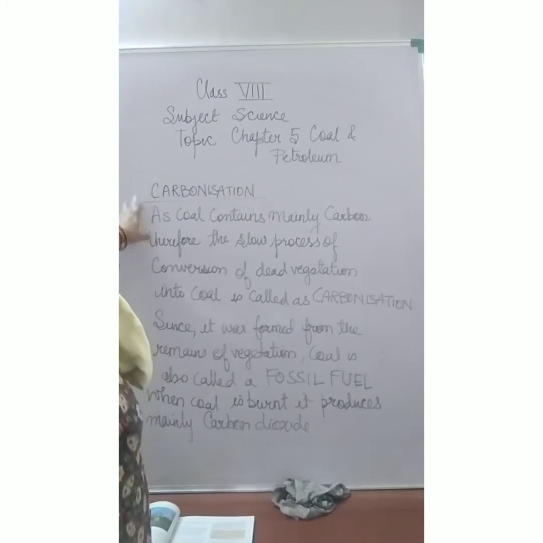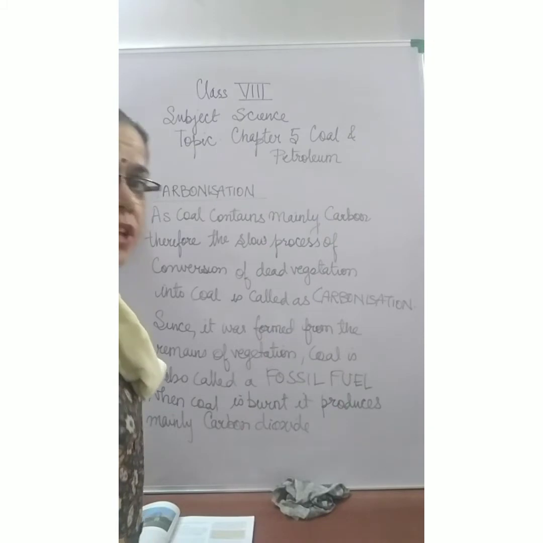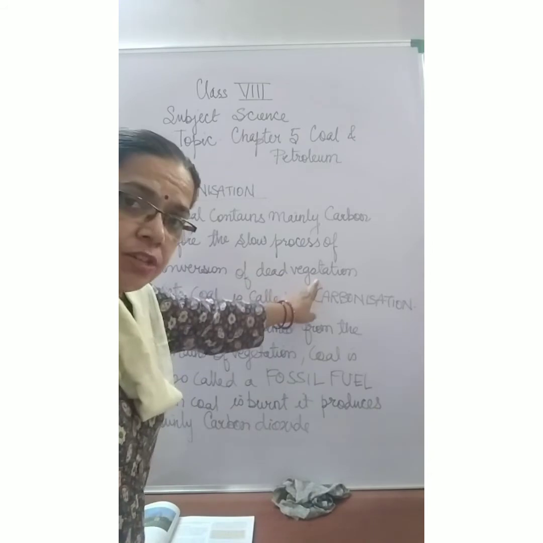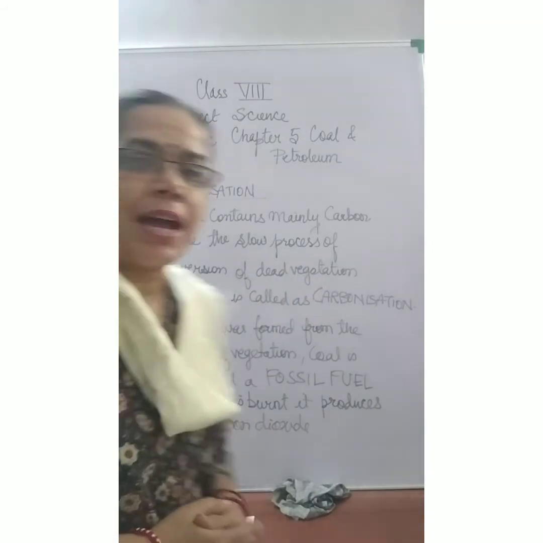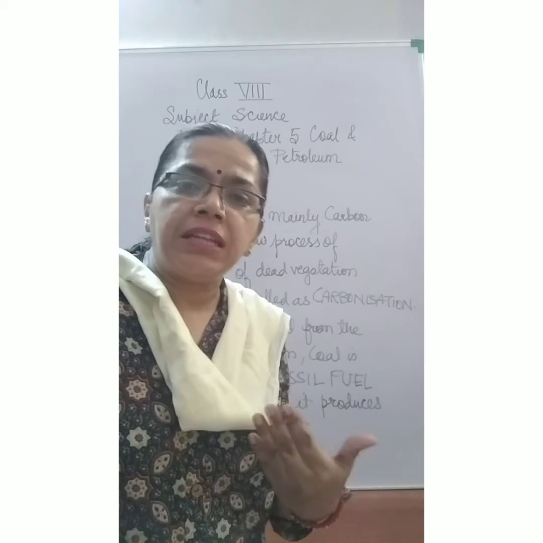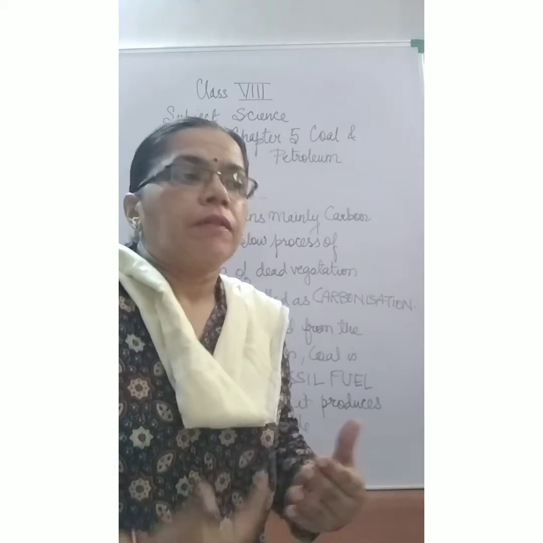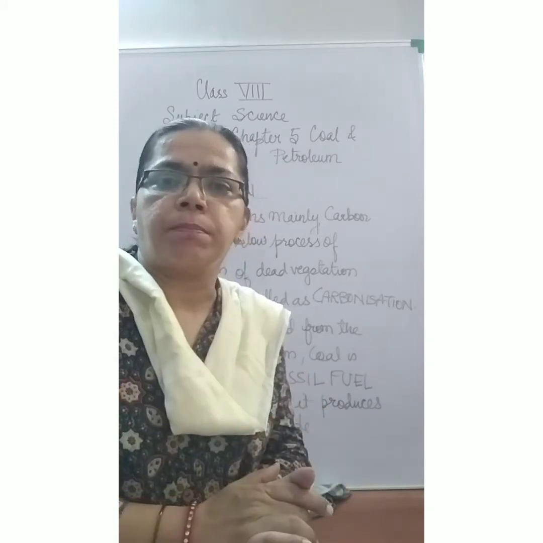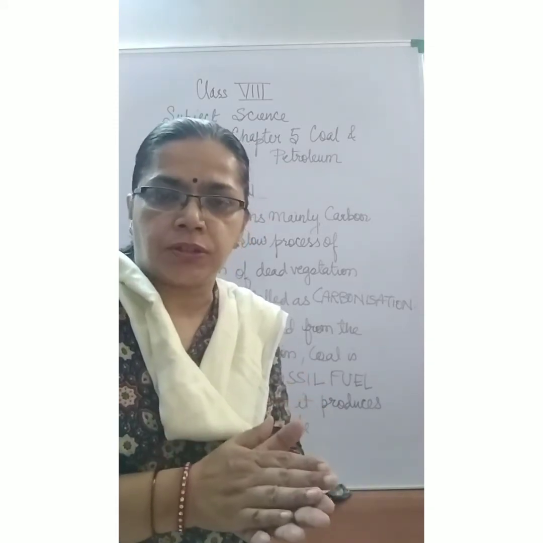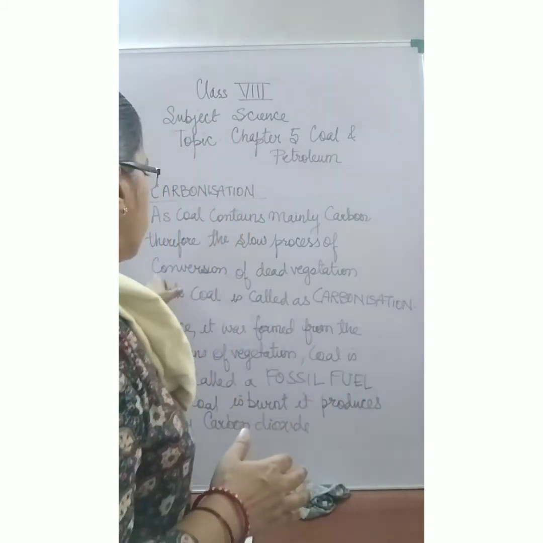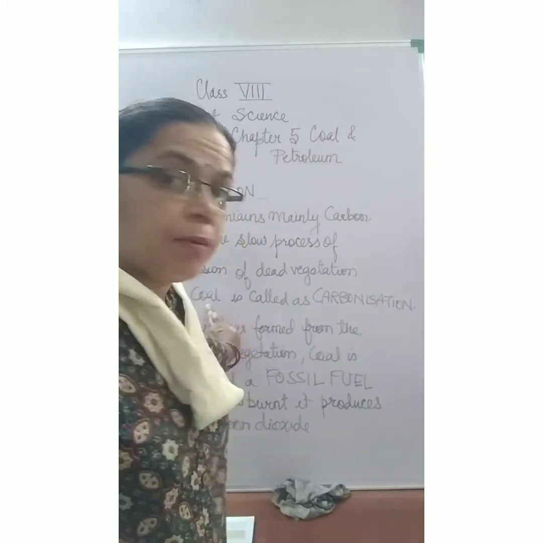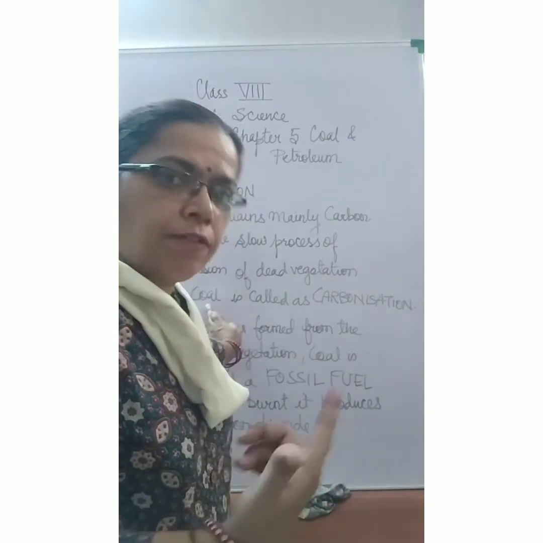Now, as I said that coal contains mainly carbon, therefore we can say that the slow process of conversion of dead vegetation into coal is called carbonization. तो क्या है कि धीरे धीरे करके आपका जो dead vegetation था वो, by this process of compression, high temperature, high pressure, got converted into the coal, and so it will be called carbonization. Why? Because coal contains mainly carbon.